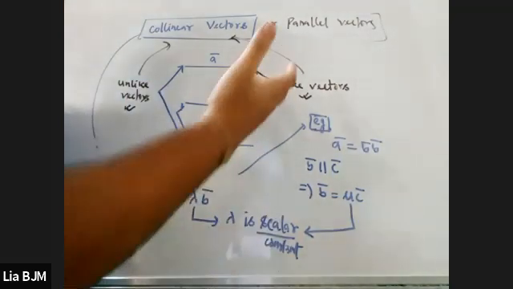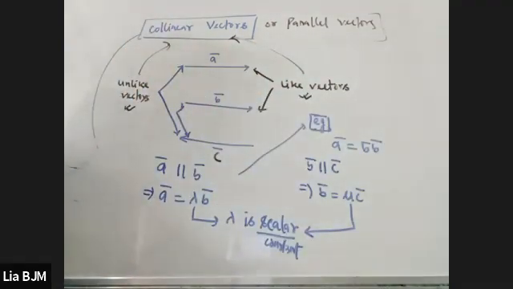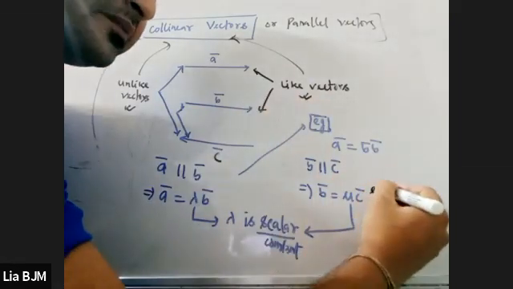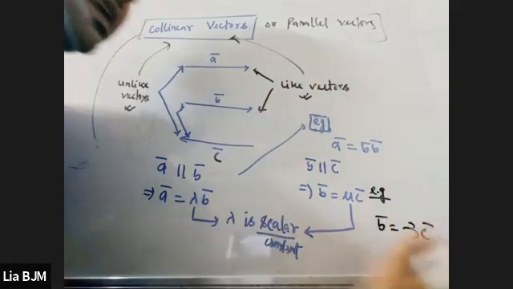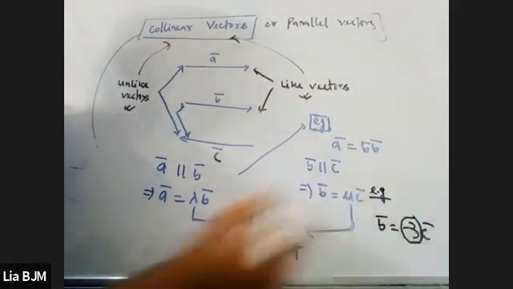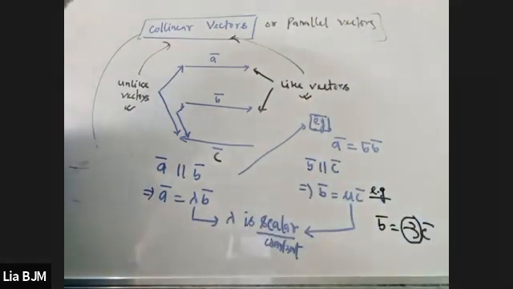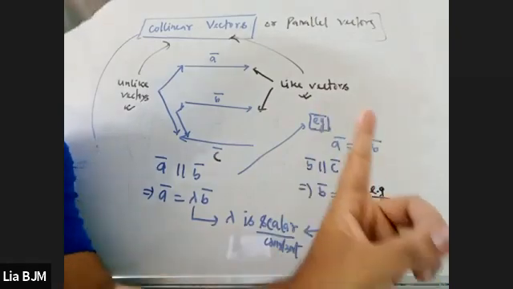Now, one thing you should be very clear about: how do we know whether it is a like vector or an unlike vector? By using mathematical analysis. For example, if you write B vector equals minus 3 C vector, that means minus 3 is a constant. B vector and C vector are parallel.